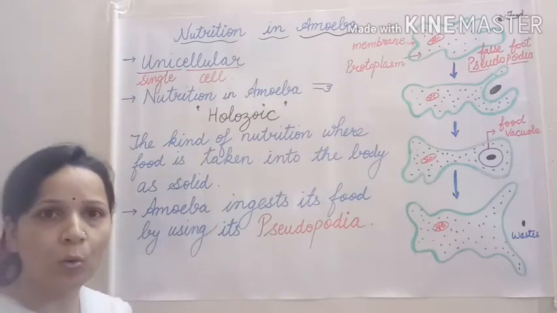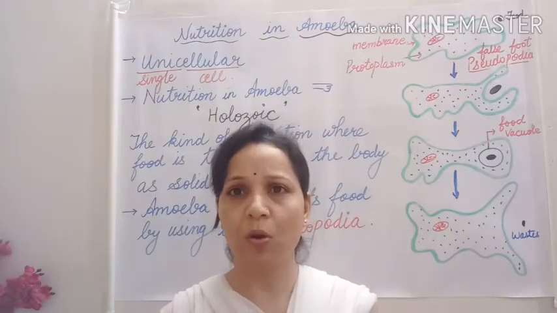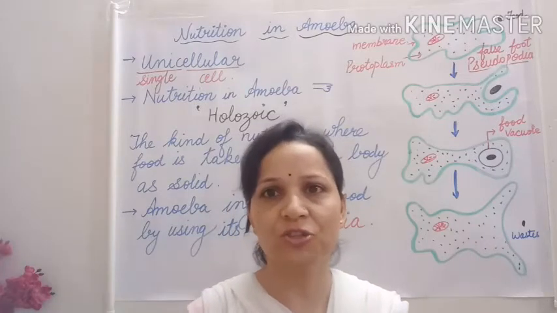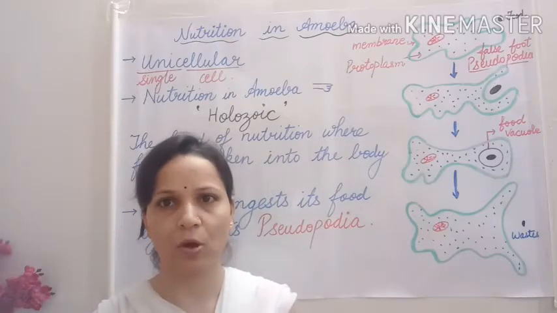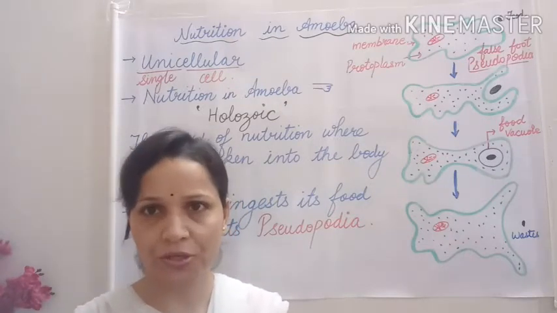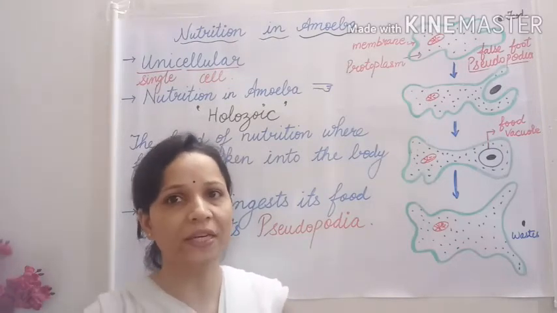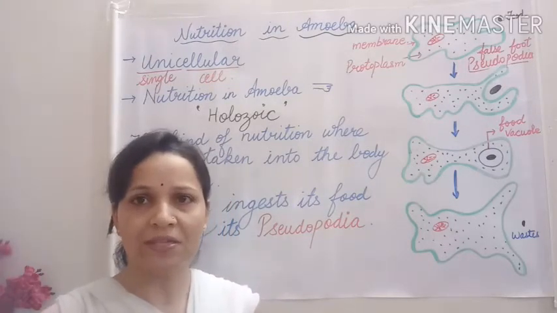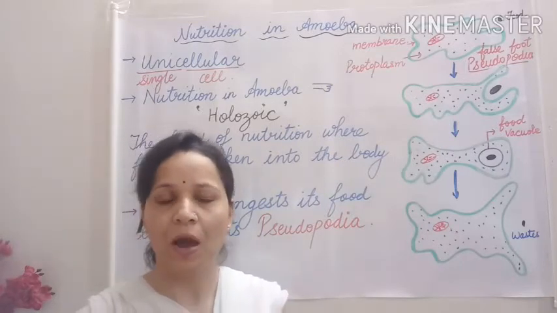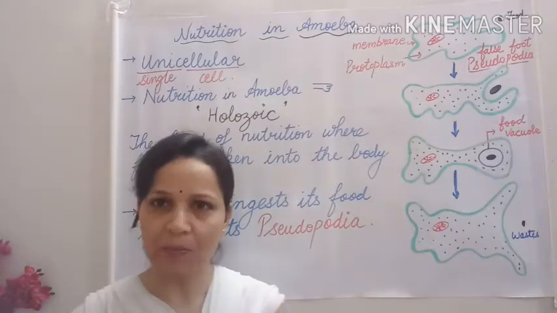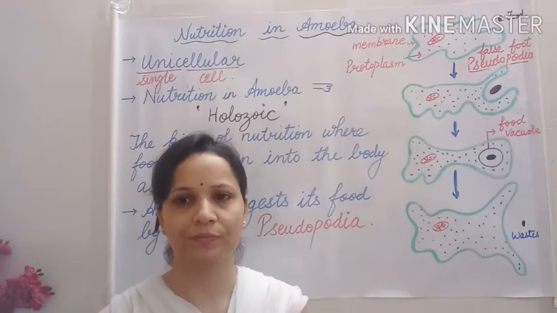And in holozoic nutrition, the animal consumes solid food by the process of ingestion, which is later digested and absorbed. Now what is ingestion? The process of taking in food into the body is called ingestion. It means taking in food into the body. Now how does an amoeba catch its prey or take its food?